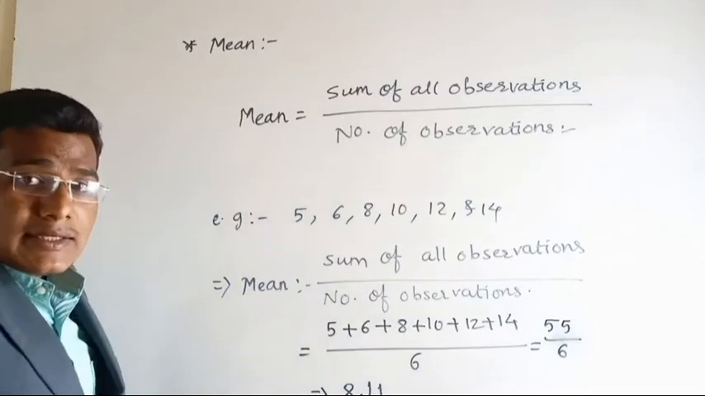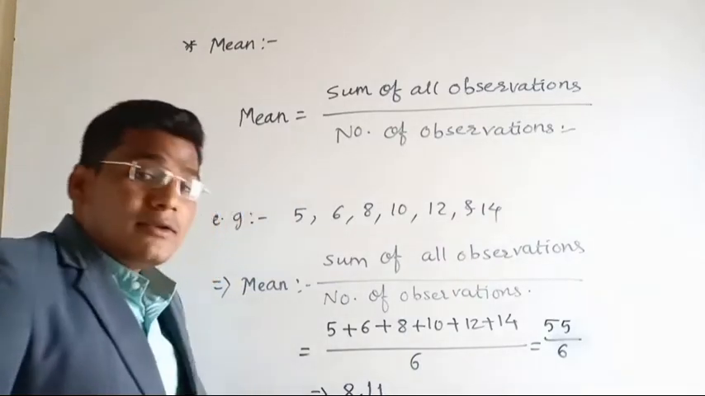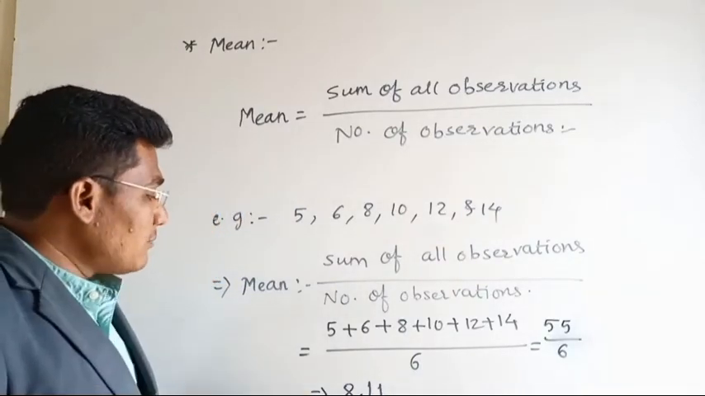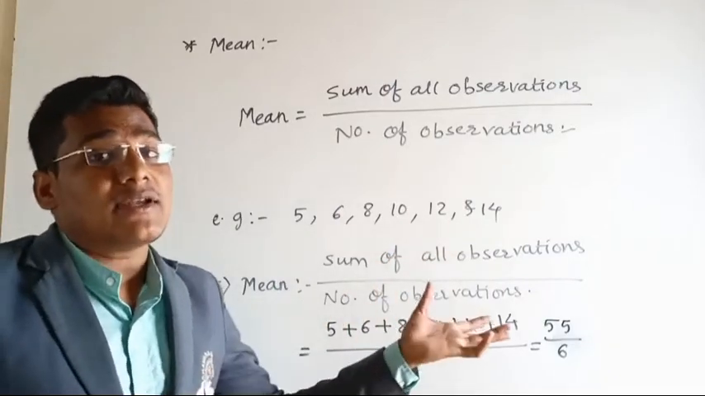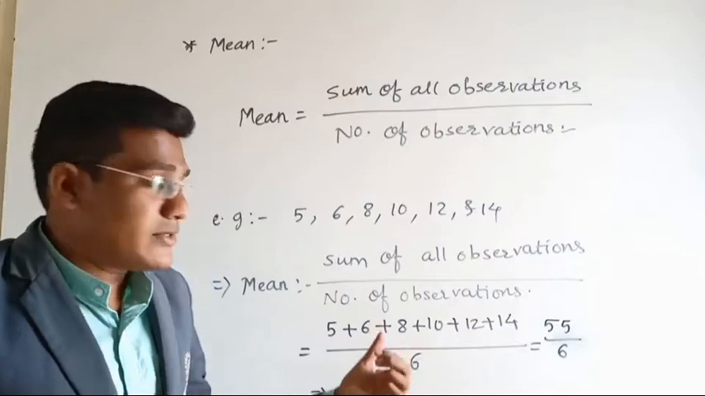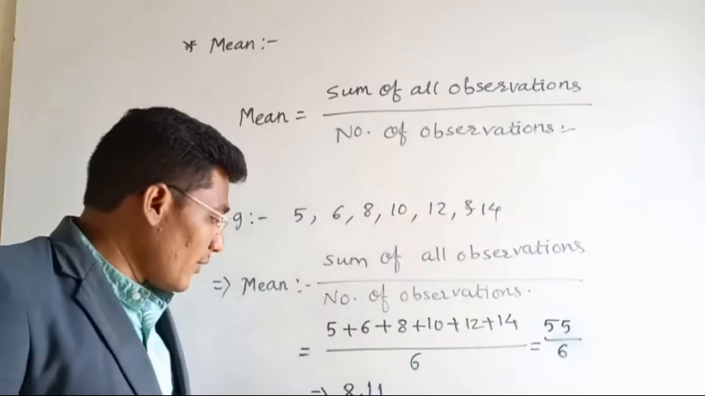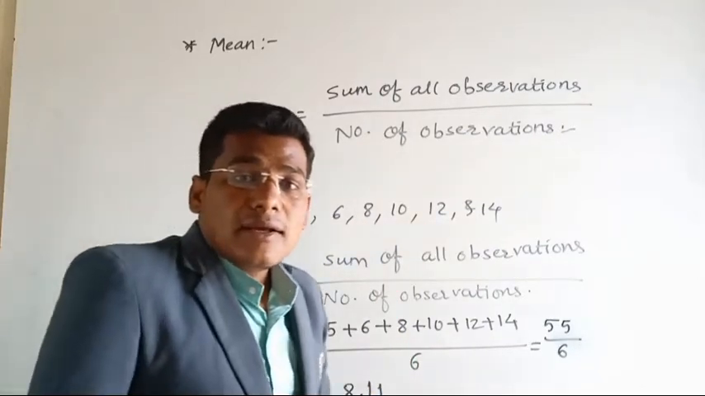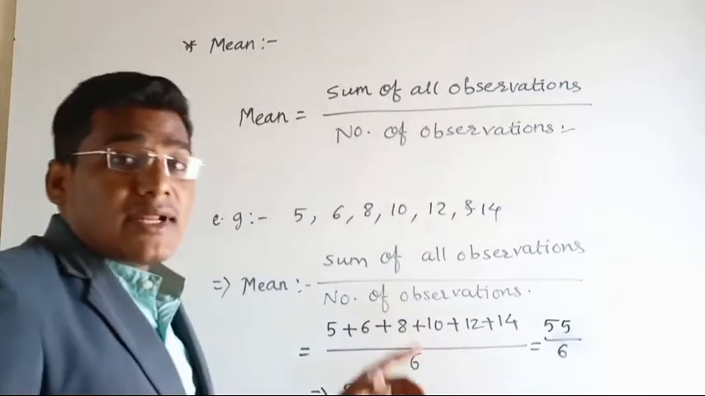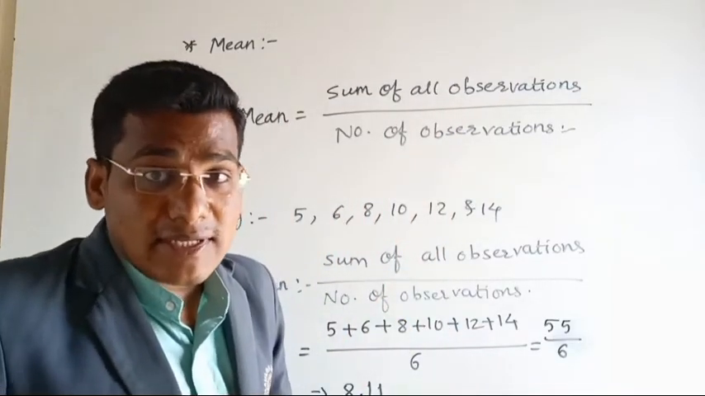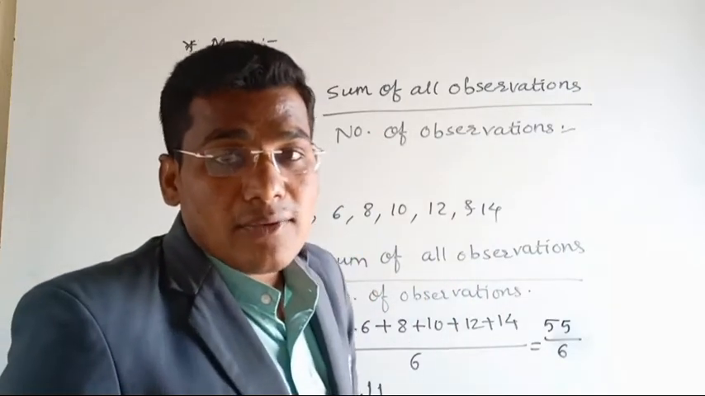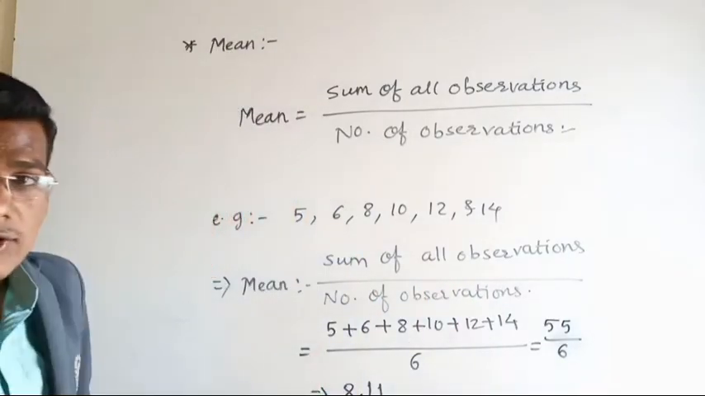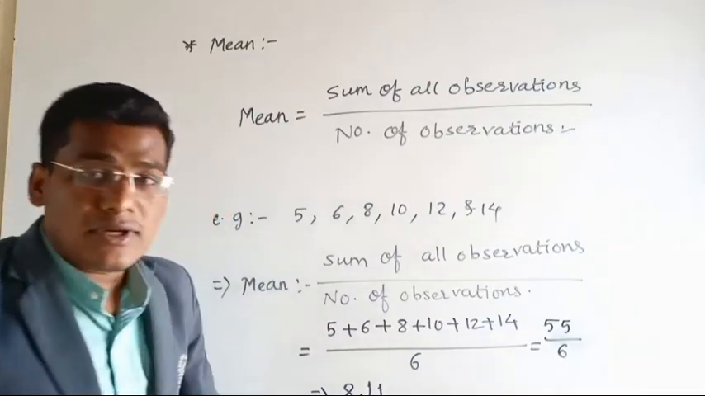So the mean we got is 8.11, and 8.11 is not a number from these observations. It is near about that particular observation. Here 8 is given, and that is 8.11. It is a near value, but it is not exactly the same value. It is not necessary that the mean should be from the given observations. So this is how we are able to find the mean.